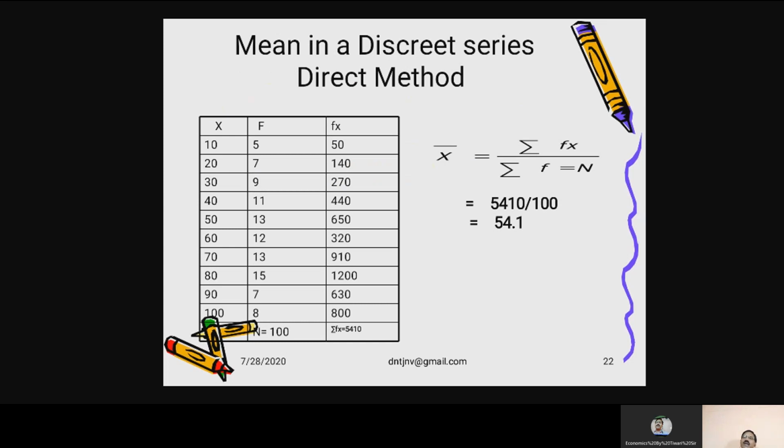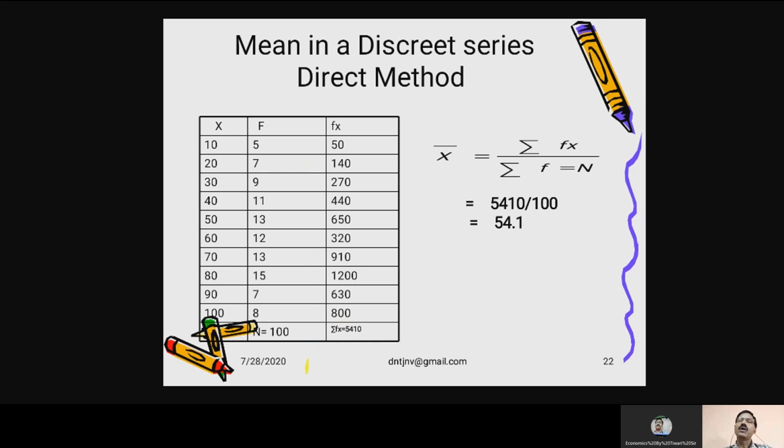When we talk about mean in a discrete series by direct method, we find x and f are given. You have to find out fx, that is 10 into 5, 50, 20 into 7, 140, 30 into 9, 270. And when you sum up this fx, it will be indicated by sigma fx, and the number of items now will become your frequency.